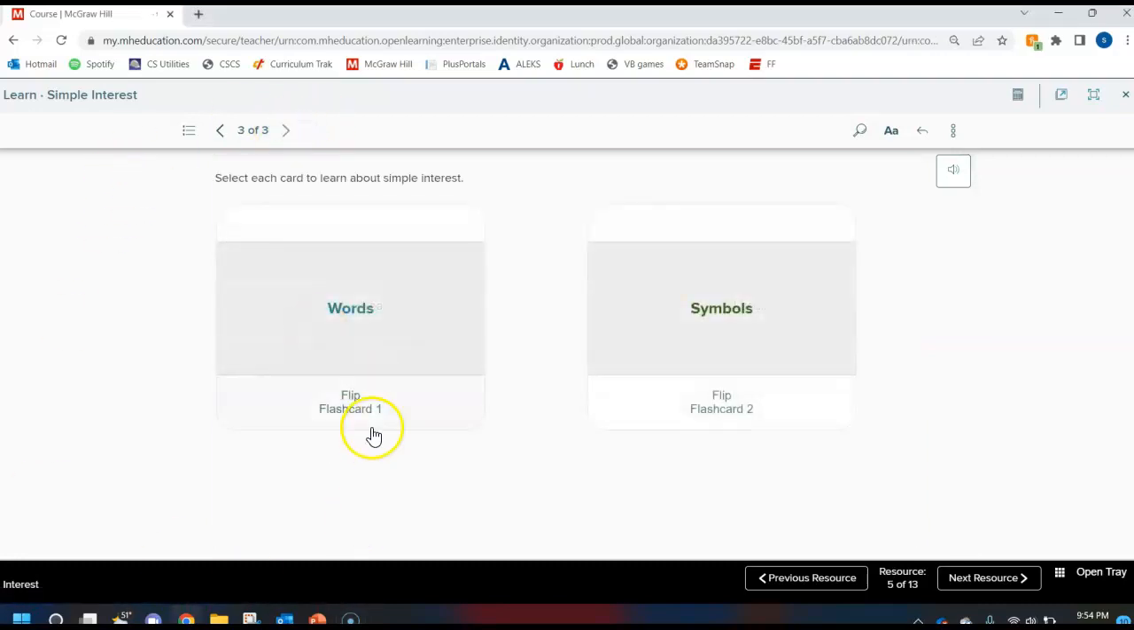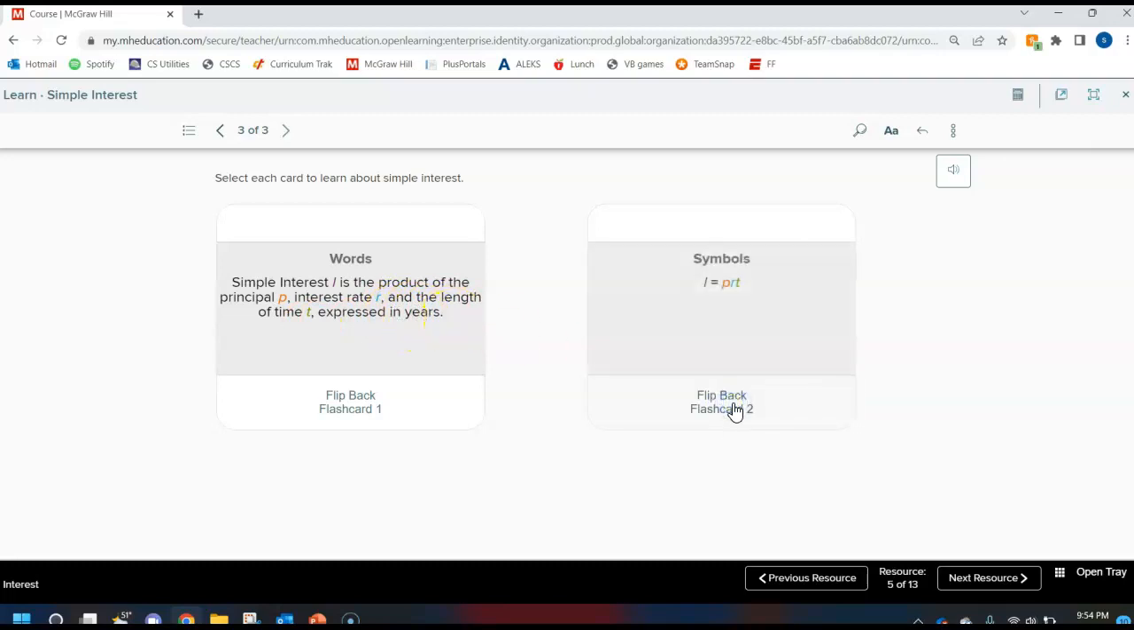So a few things. In words, simple interest I is the product of the principal, interest rate R, and the length of time T expressed in years. And this is important to understand, is that T is always in years. So for instance, if she deposited her money for only 6 months, then T would be 0.5 because that's half of a year. So that's important to understand that T is always in years.